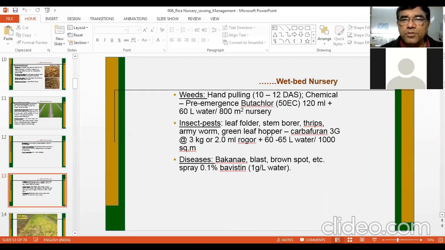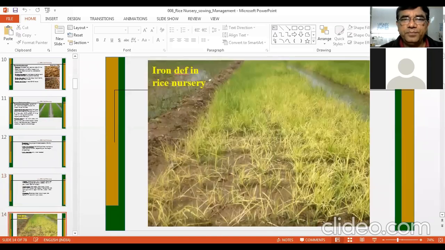Or one can use Rogor also, 2 ml Rogor per liter, and you can make a solution of 60 liter. That will be 120 ml Rogor, and per 1000 meter square, it can be sprayed. That is how we can control the insect pests in the nursery area. And if you find any disease like bacterial leaf blight, blast, brown spot, etc., then 0.1% Bavistin solution can be sprayed. Only 60 liter of solution will be required. And to prepare 0.1% Bavistin solution, use 1 gram Bavistin per liter of water. That will make a 0.1% solution of the Bavistin.